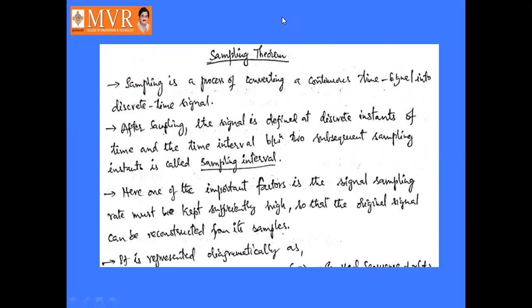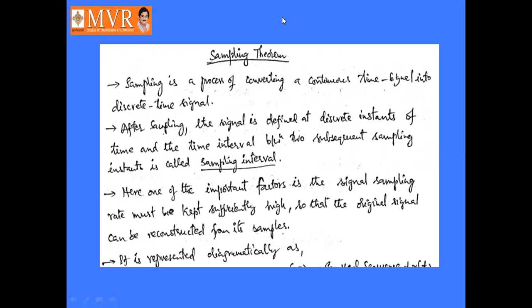So here the sample of the continuous time signal can be frozen for some time and it can be divided into equal intervals of time, so that a discrete time signal will be formed. Like that, a continuous time signal will be converted into a discrete time signal.